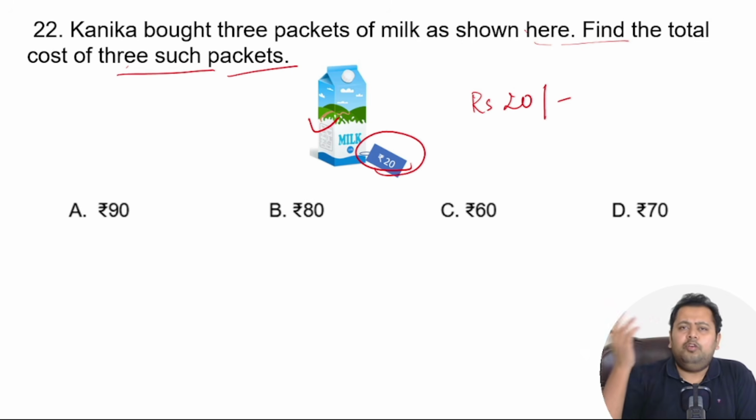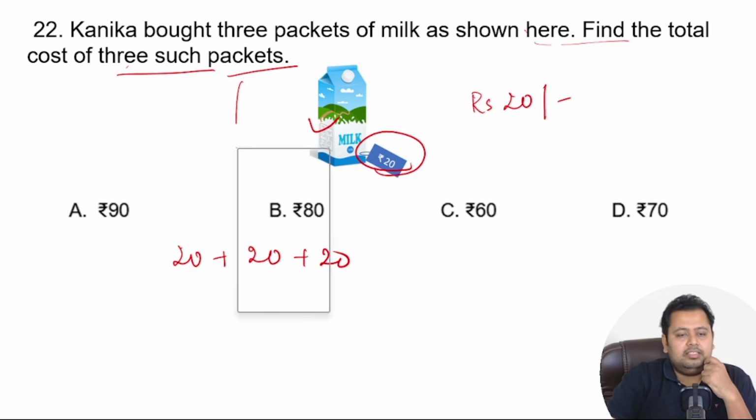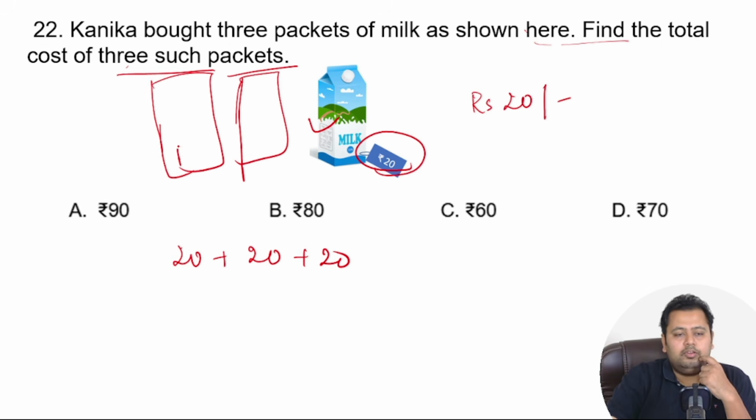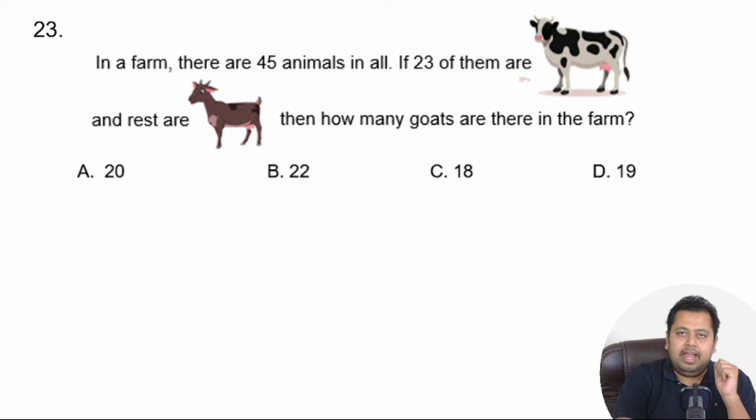Great. Hopefully you would have answered this question correctly. This is nothing but 20 plus 20 plus 20. So say she has 3 such cartons. So this carton would cost her rupees 20. This would also cost her rupees 20. And this anyways costs her 20. So if you add 20 plus 20 plus 20, you get option number C, that is rupees 60. If you have got it correctly, give yourself a star and we move ahead.